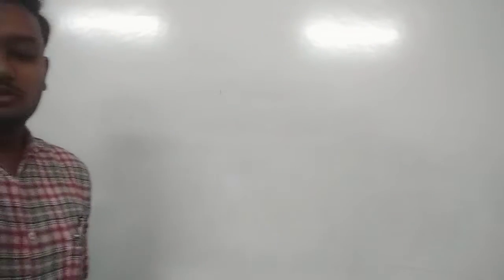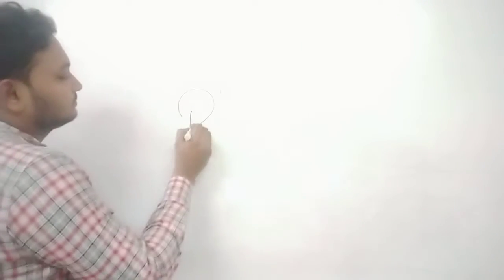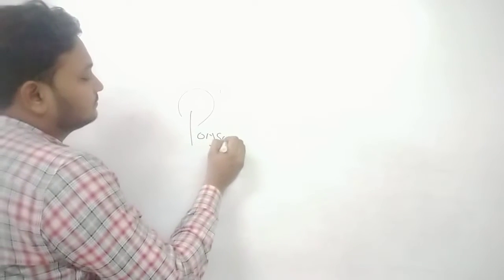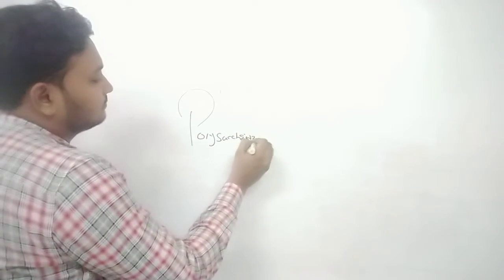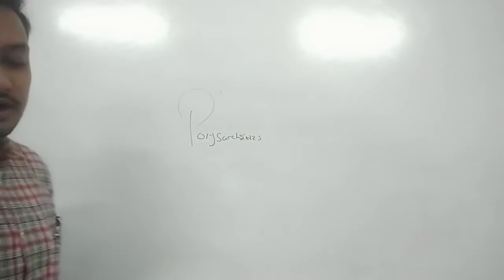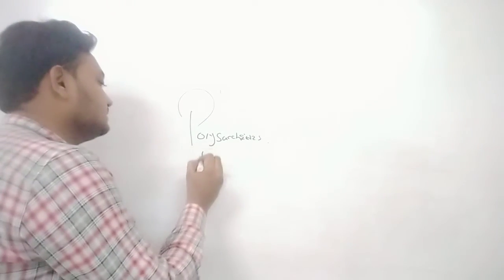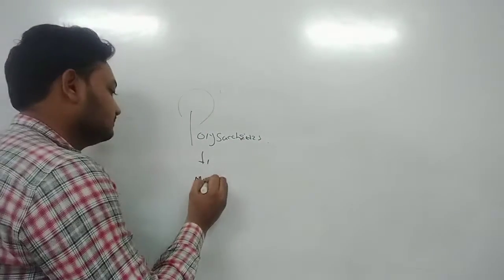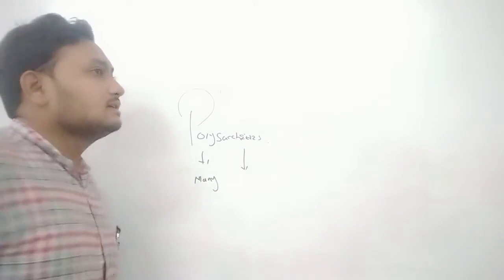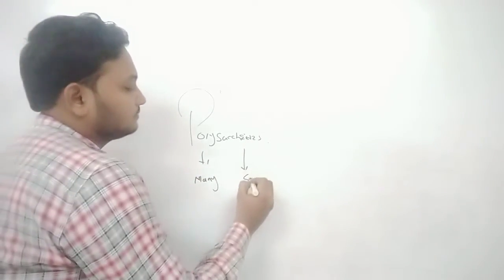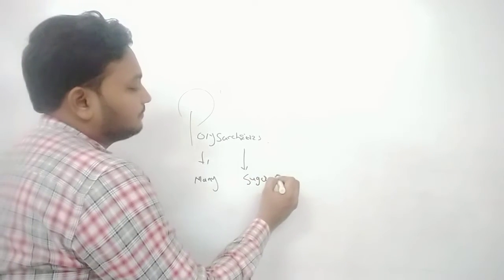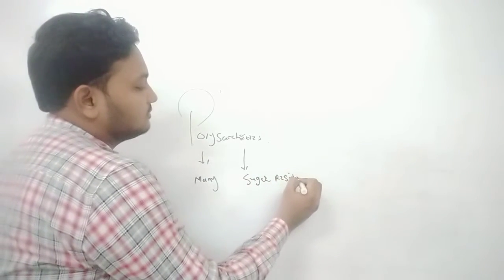Hello friends. So in today's lecture we are starting the third unit in this industrial biotechnology paper, that is polysaccharides. According to the meaning, poly means many and saccharides means sugar residues.